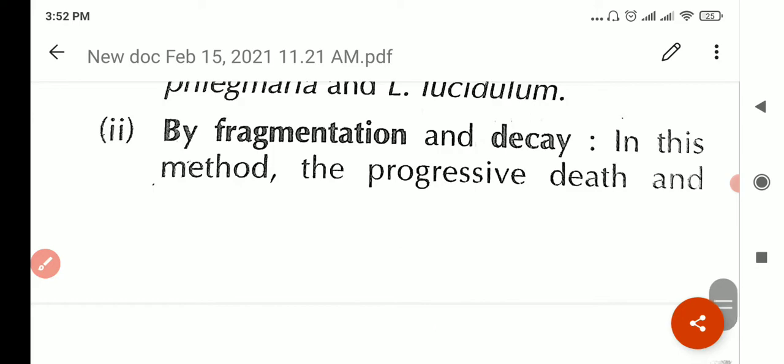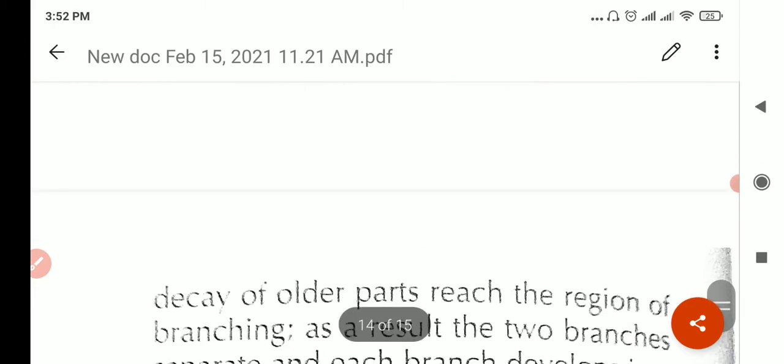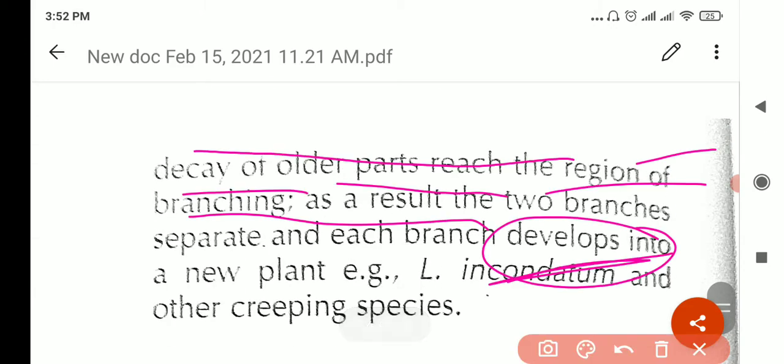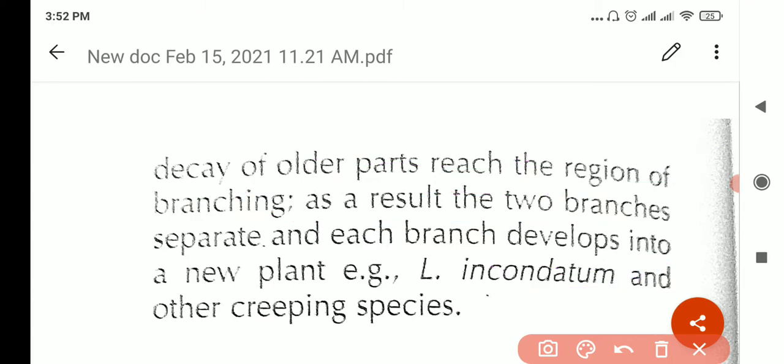So the next one is fragmentation by progressive death and decay. In this method, the progressive death and decay of older parts reach the region of branching, and as a result, the two branches separate and each branch develops into a new plant.